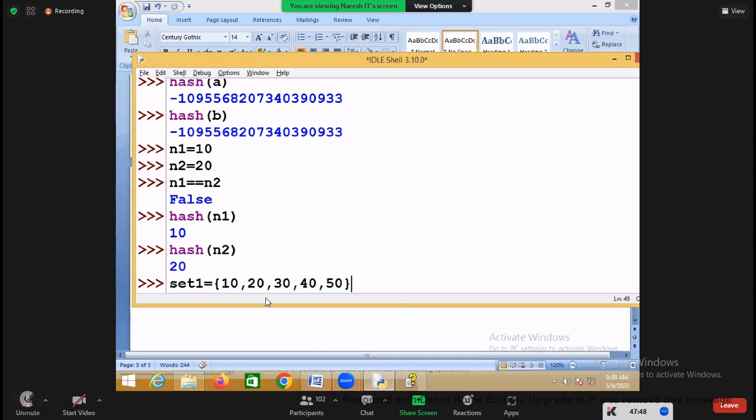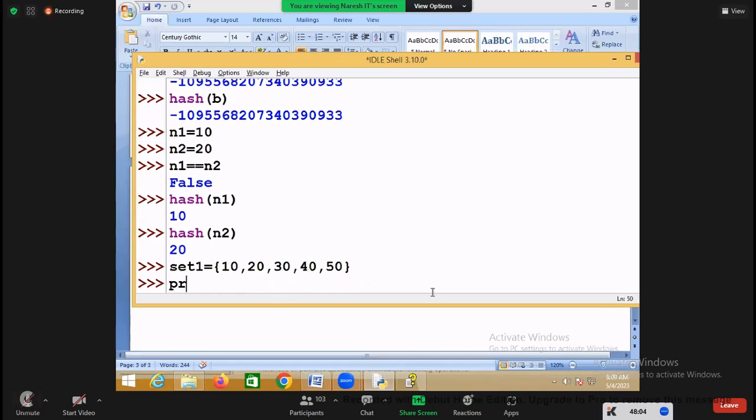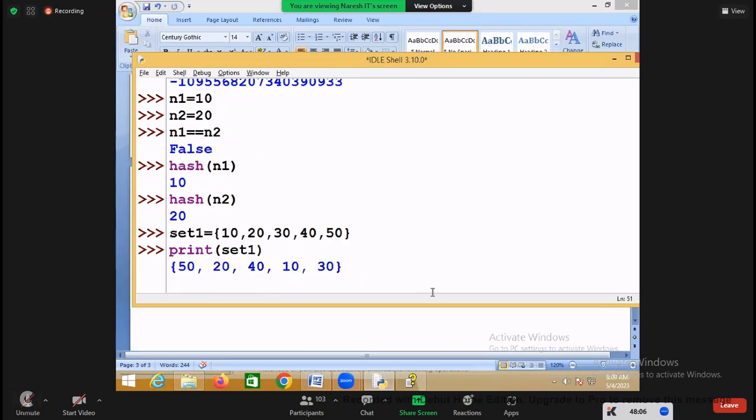So what is the order of storing? What is the order of creation? First you stored 10, second 20, third 30, then 40 and then 50. But is this order the same? If I say print set1, what is stored first? 50. Second is 20. Third is 40. Then 10 and next 30. Is it stored in the same order or a different order?